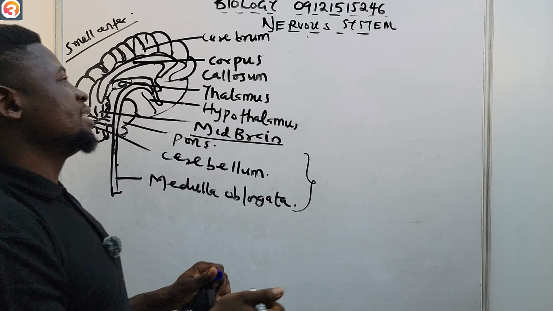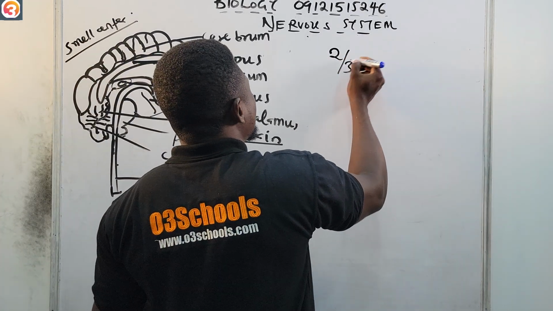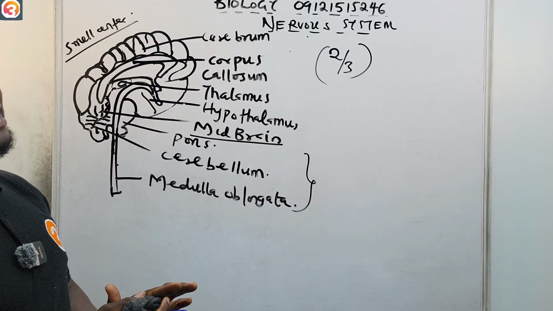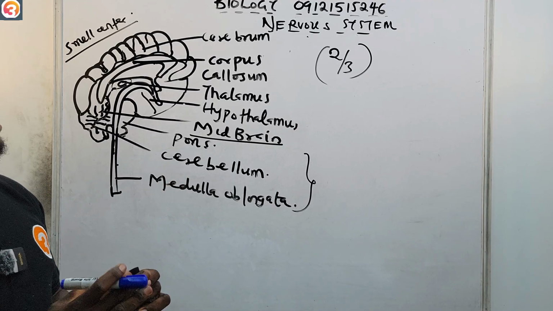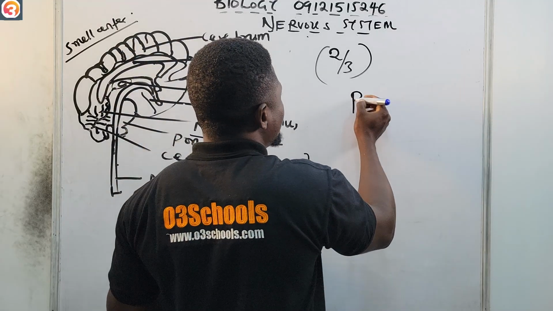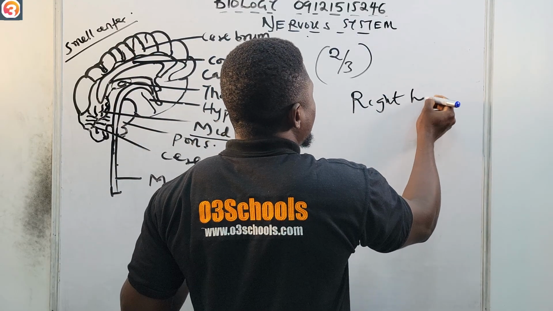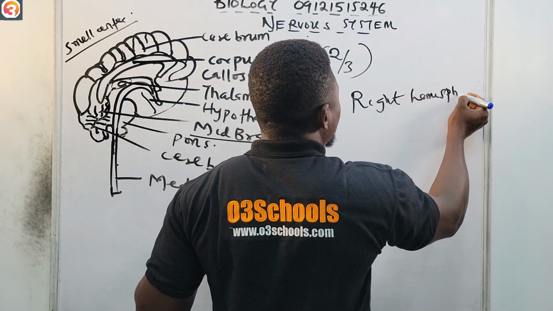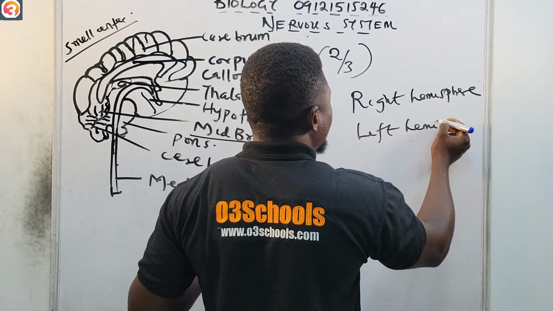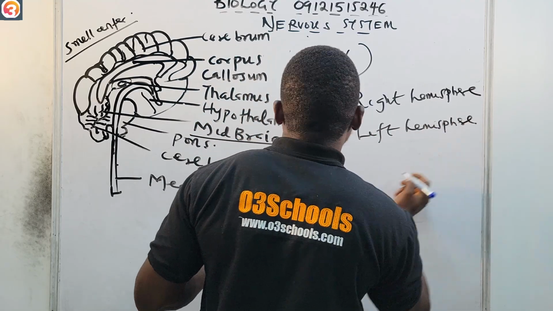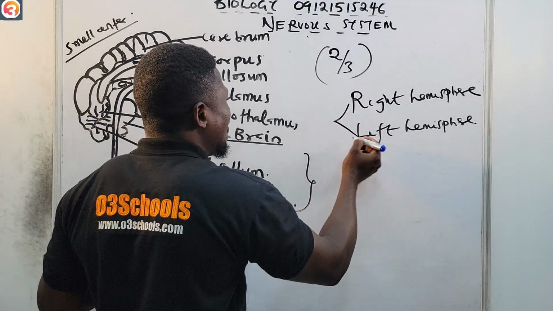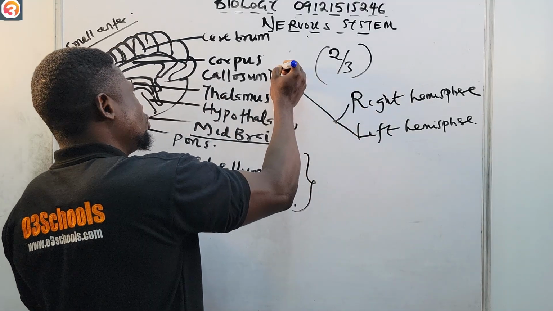It takes about two-thirds of the whole brain. It is divided into two: the right hemisphere and the left hemisphere. These are connected by the corpus callosum.